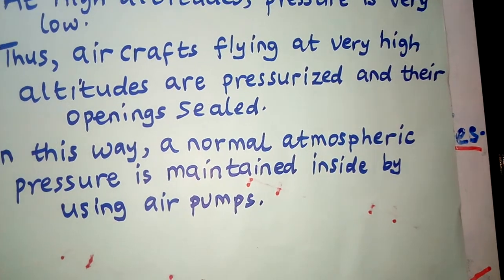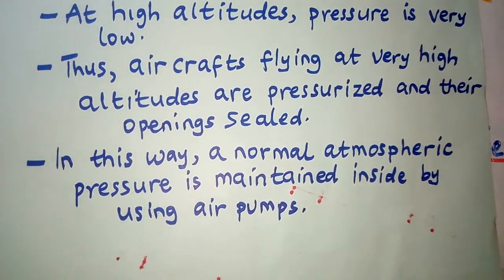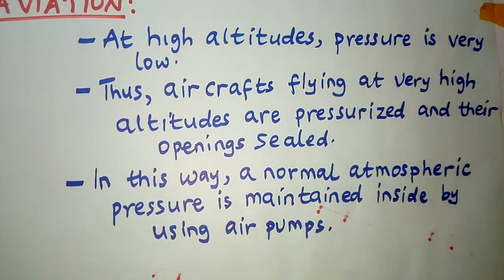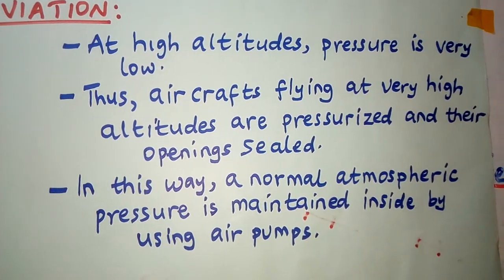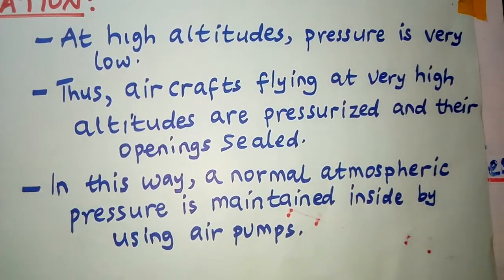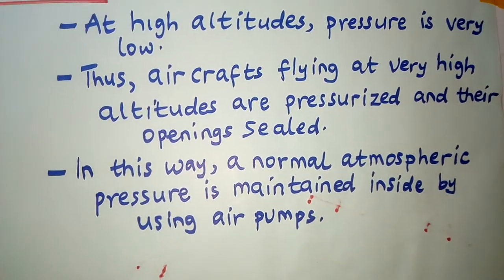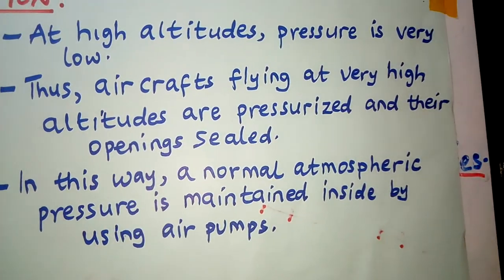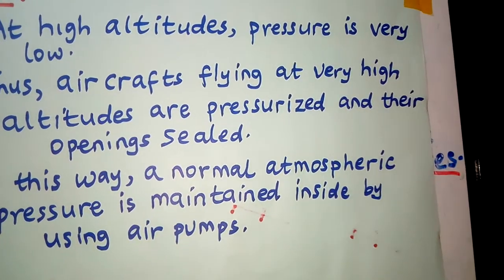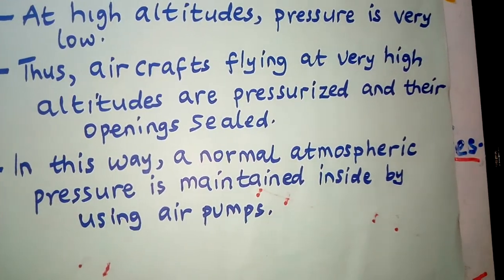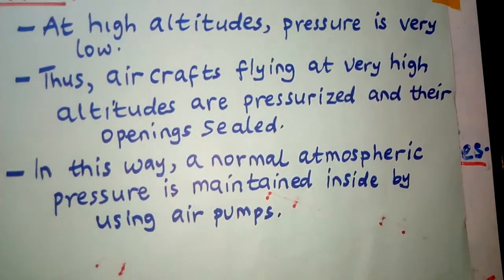So remember, outside the plane, there's atmospheric pressure. Inside, there is also the pressure due to the air. So the two must balance. So what do we do inside the plane? We make sure that we have air pumps to help us maintain the normal atmospheric pressure so that the pressure inside is the same as the pressure outside. So this is what happens.